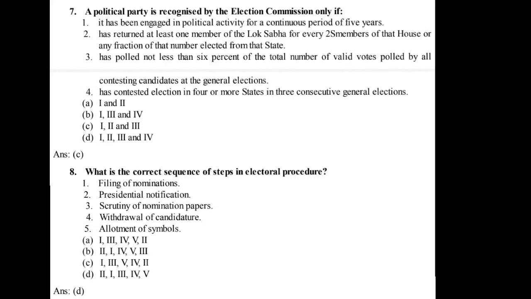7. A political party is recognized by the Election Commission only if 1. It has been engaged in political activity for a continuous period of 5 years. 2. Has returned at least one member of the Lok Sabha for every 25 members of that house or any fraction of that number elected from that state. 3. Has polled not less than 6% of the total number of valid votes polled by all contesting candidates at the general elections.